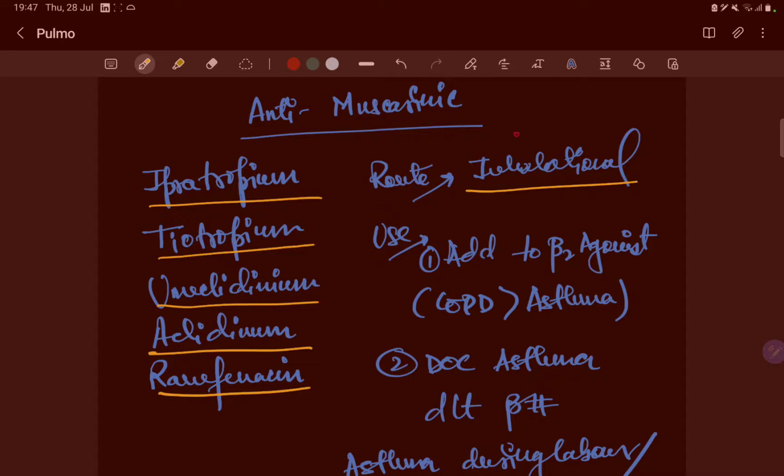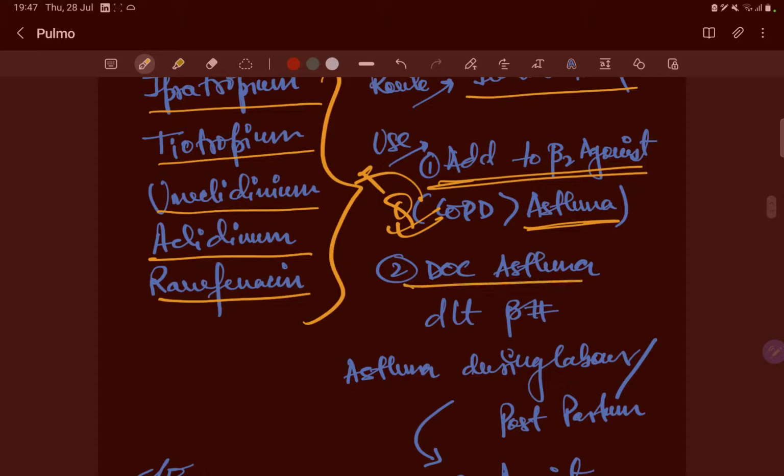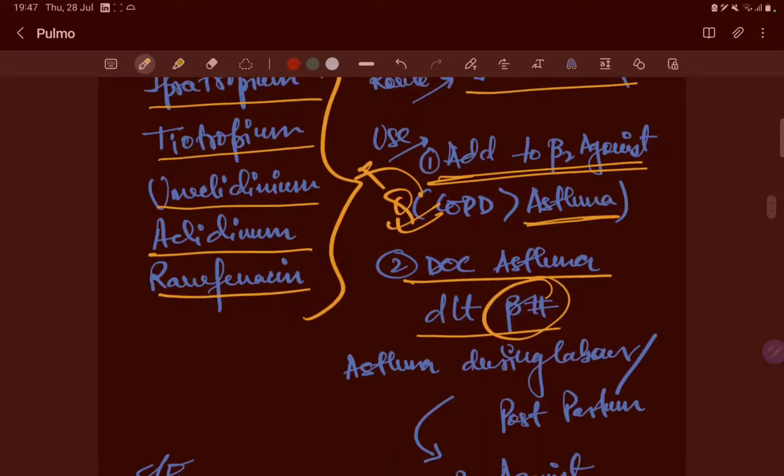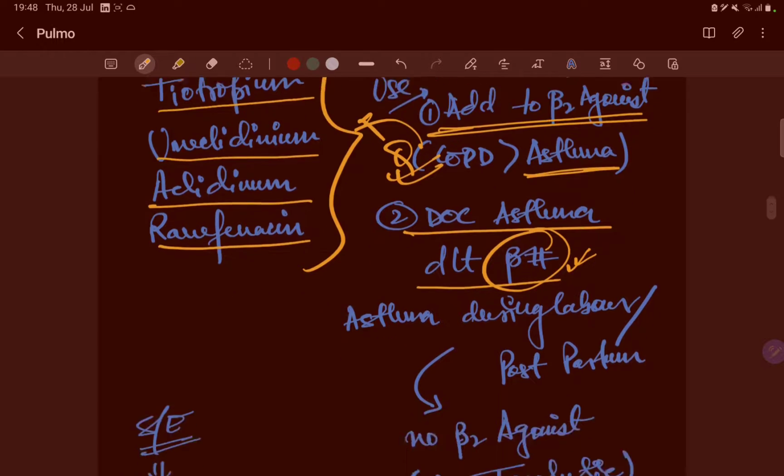Okay, the route is basically the inhalational one. It is add-on therapy to the beta-2 agonist. Okay, it is used basically in the COPD more than in asthma. So they are very nicely used in the COPD patients, right? Drug of choice in asthma due to beta blocker. So in case of beta blocker causing asthma, anti-muscarinic agents are the drug of choice, because beta-2 agonist cannot work because of the use of this beta blocker. If the receptors are already blocked, we cannot use the beta-2 agonist.